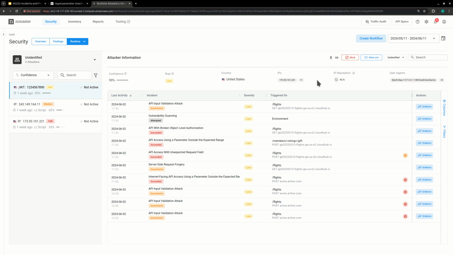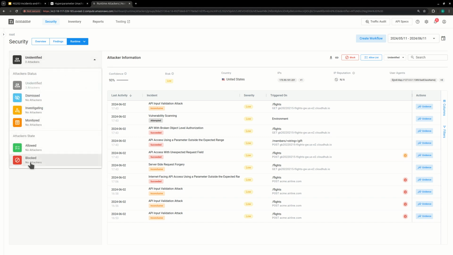Now, these attackers, there's a life cycle to all the attackers. Every time an attacker is identified for the very first time, it goes into the unidentified bucket, or is set into the unidentified status. If I use this pull down menu, you will see the different statuses and the different states. The unidentified is the status where every single brand new attacker falls under. Then, as you start investigating, you start working on a specific attacker, change its status to investigating because you start working on him, right?